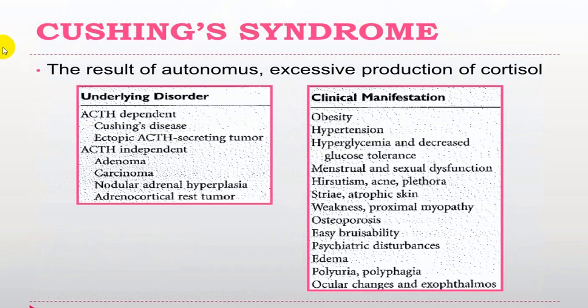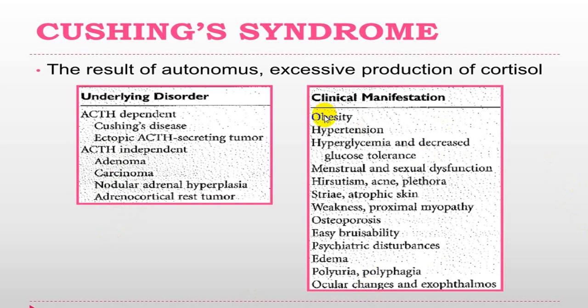This is Cushing syndrome, which is because of excessive cortisol production, ACTH dependent and ACTH independent. This is Cushing disease, which is because of a pituitary tumor or ectopic ACTH secreting tumors, which are purely ACTH dependent. While here the ACTH level will be low, and that will be happening in adrenal adenoma, carcinoma, nodular adrenal hyperplasia, etc. So these particular tumors will be ACTH independent tumors.